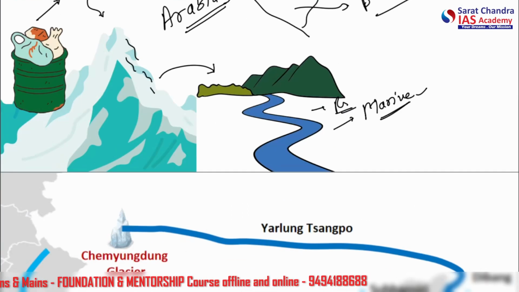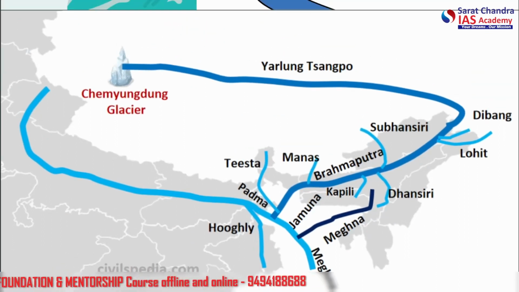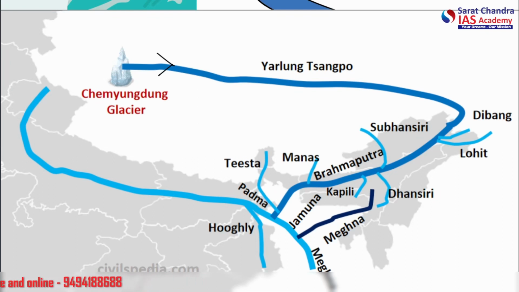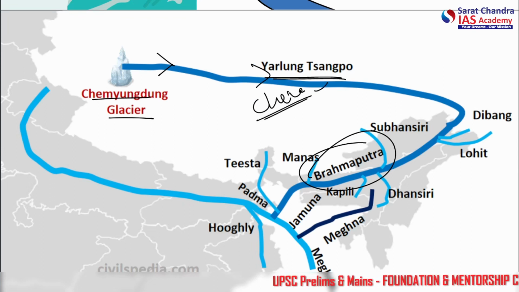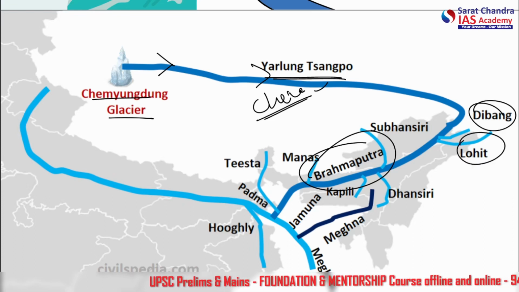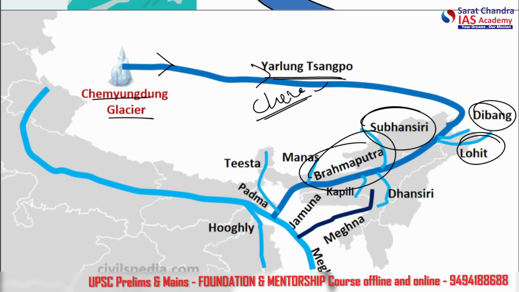So let's talk about this. Which river systems do we find whose source lies in the Himalaya? One is this Chemayungdung Glacier. This is the source of our favorite river, the Brahmaputra River. It's known as the Yarlung Sangpo, where it originates in China, on the lower Tibetan plateau. And you can see various different rivers, Dihang here, Lohit, Subansiri. These are in Assam.